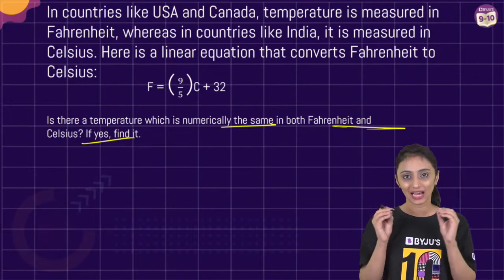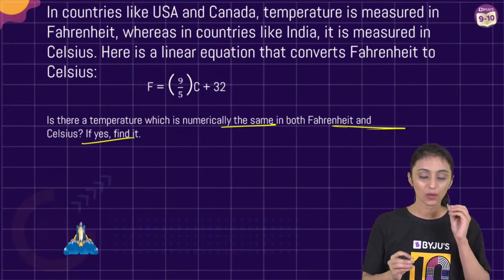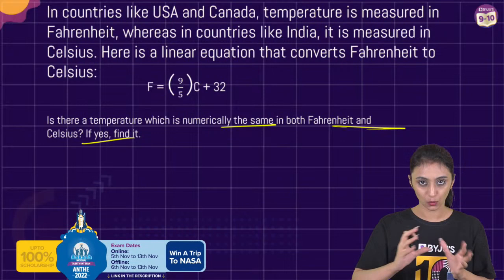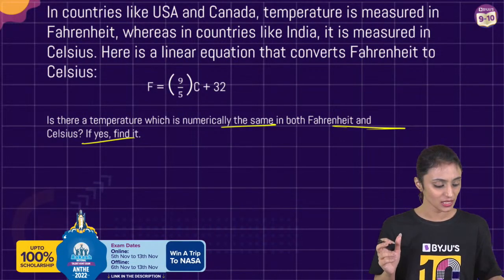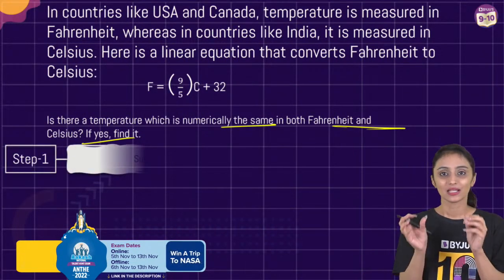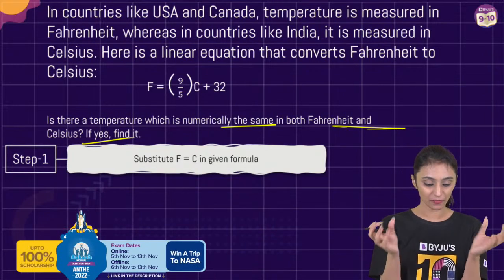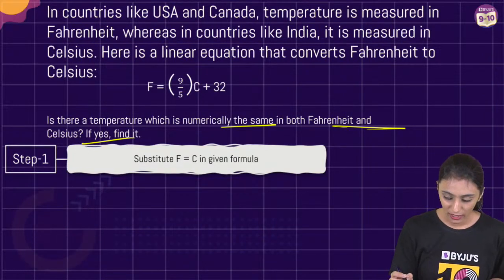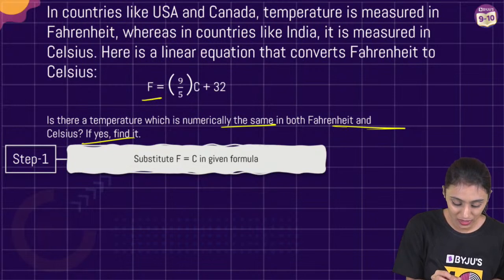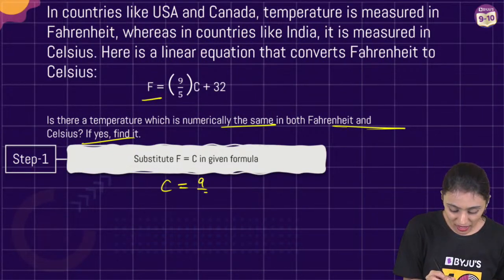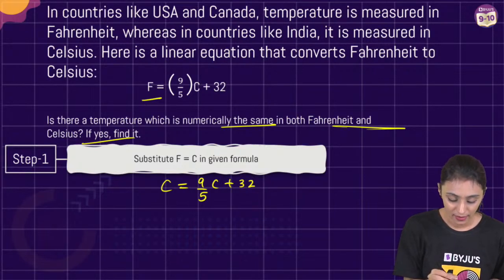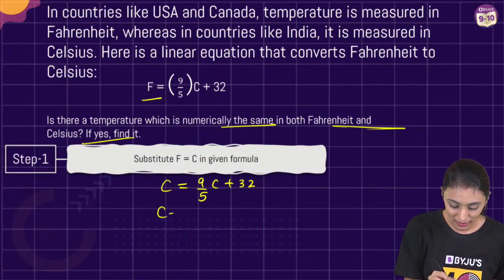So we are looking for that value of temperature where both Fahrenheit and Celsius are equal. What is that value? Question itself says they both are equal. So let's equate them. Fahrenheit is equal to Celsius. So I can do one thing here. Let's replace this with C or C with F, same thing. This is with C, so 9/5C plus 32. This is going to be C minus 9/5C equals 32.